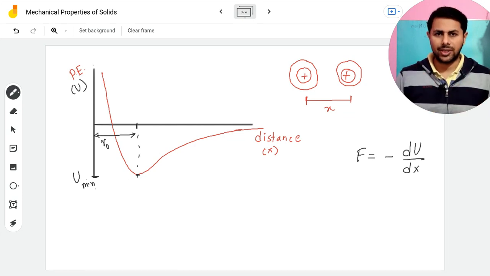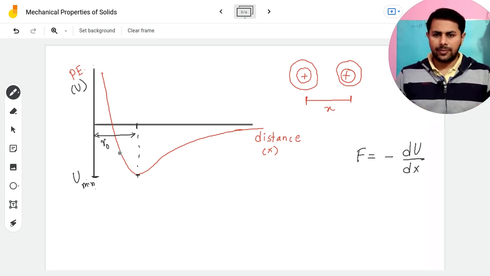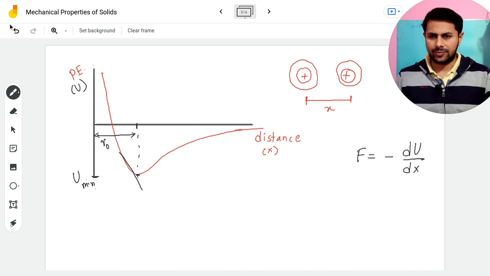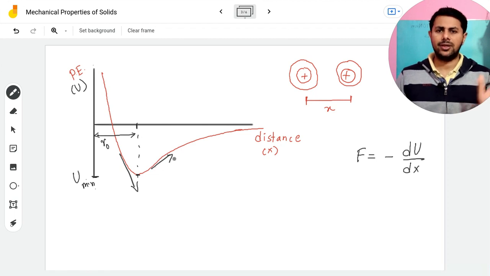There is a rise in potential energy on both sides, but the slope of this graph, which is the derivative of potential energy with respect to distance, goes downwards on the left-hand side and upwards on the right-hand side. What does that mean? The derivative is negative on the left-hand side, and the derivative of potential energy with respect to distance is positive on the right-hand side.